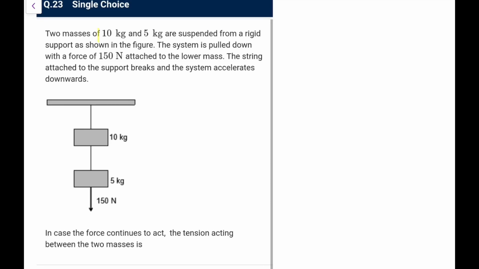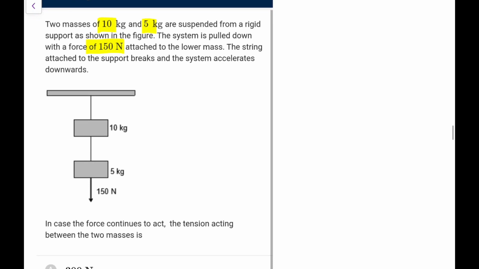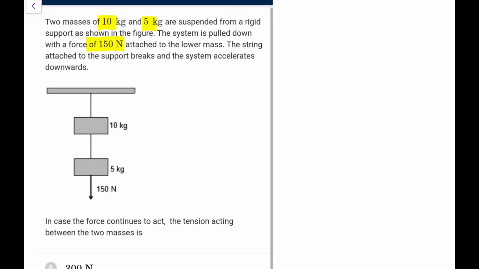Two masses 10 and 5 are suspended from a rigid support as shown in the figure. The system is pulled down with a force of 150 Newton attached to the lower mass. The string attached to the support breaks and the system accelerates downwards. In case the force continues to act, the tension between the two masses will be.